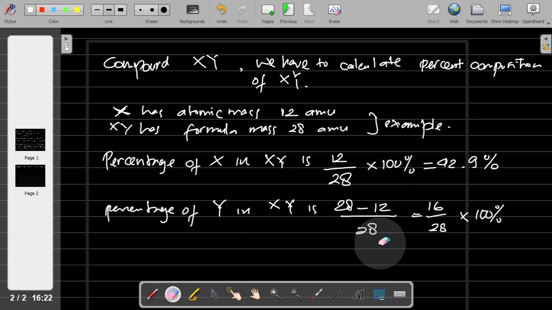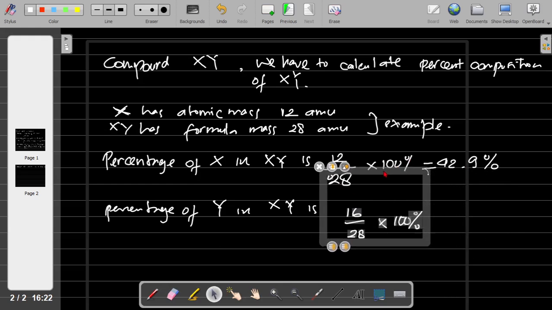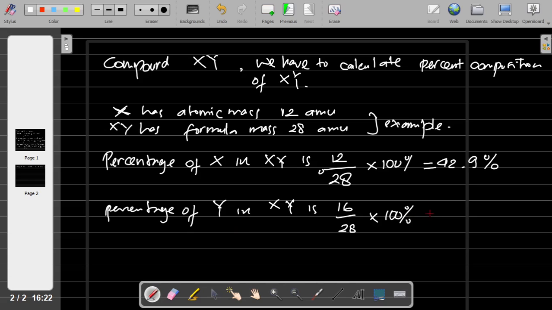Okay, wait a moment. Actually, you can just do 100 minus this number. Because this number plus this number must be 100. So let's check.